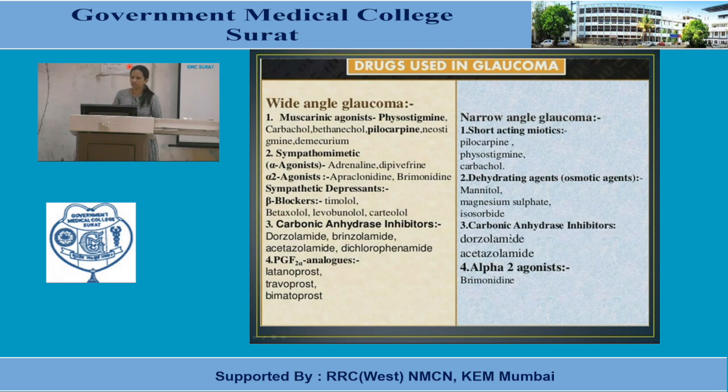Carbonic anhydrase inhibitors: dorzolamide, acetazolamide; alpha 2 agonists: brimonidine. So in case of narrow angle glaucoma, you can add one class of agents which have no role in wide angle glaucoma. In the initial therapy of narrow angle glaucoma, these osmotic agents and carbonic anhydrase inhibitors are given.